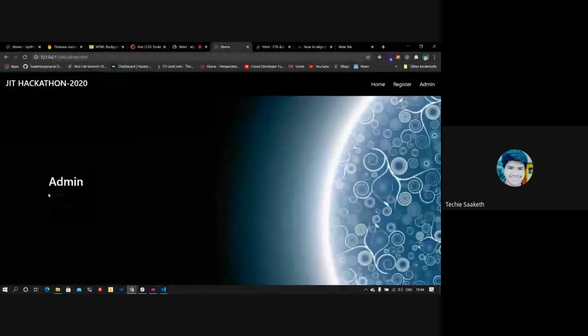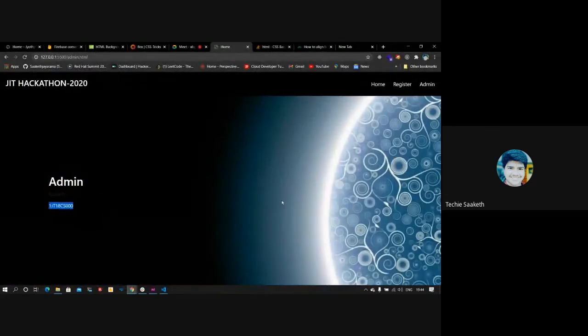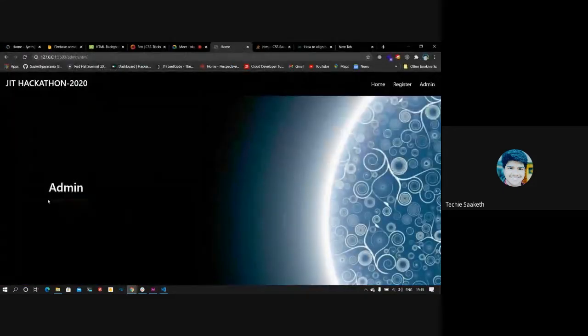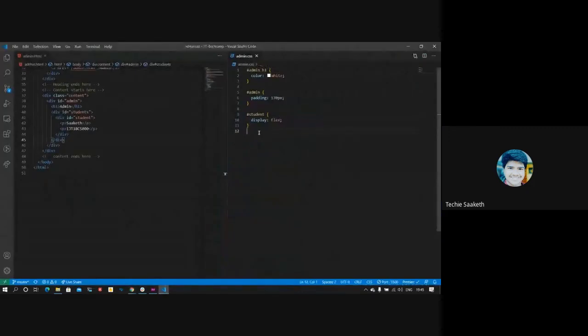We want the name of the student and the USN to be side by side. So I'll target the student ID and make it flex. To make it a flex display, there's a property called display. I'll set it to flex. By default, it displays side by side, and there are two paragraphs inside it. We want the content of paragraph one to be on the left side of this student div, and the other to be on the right side of the student div.